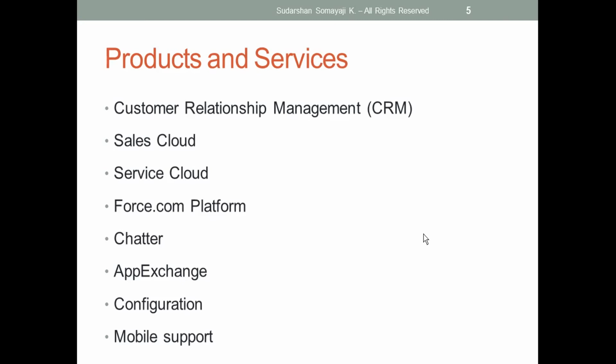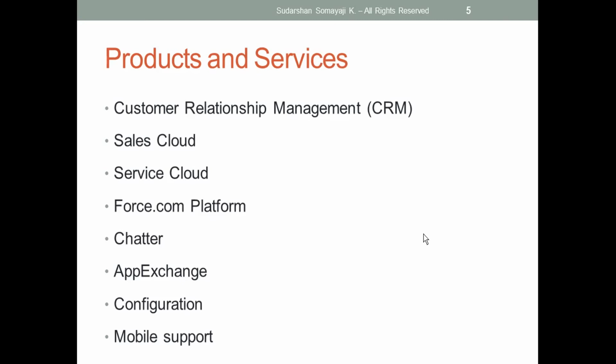Next is the Service Cloud. If I buy a Service Cloud, I automatically get accounts. Then I'll get cases and solutions. That means here I can put complete service-related things in Service Cloud. If a product is having any issues, they will raise a ticket, and for that ticket we are going to give a solution. That is the Service Cloud. Here we will have different licenses. As per the license, we will have data in the Service Cloud and the Sales Cloud.